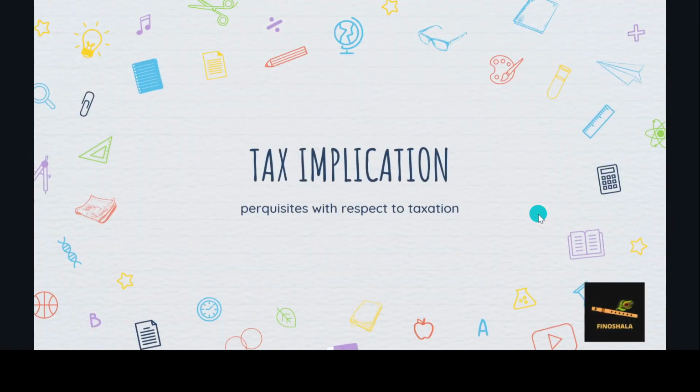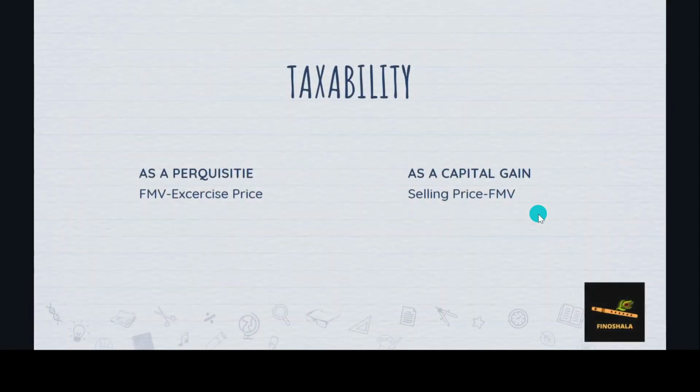So now let's understand the tax implication. An employee stock option plan is considered a perquisite with respect to taxation. For an employee, ESOPs are taxed at two instances: one is as a perquisite and one is as a capital gain. Let's understand each of these one by one.